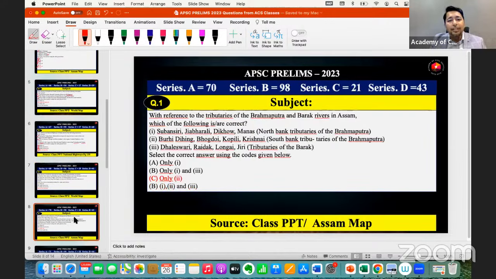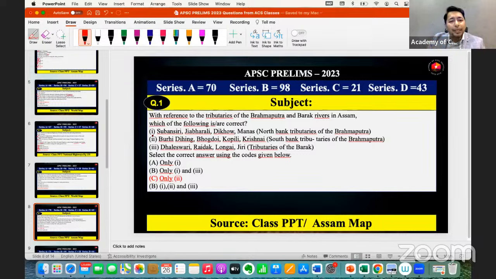Next, with reference to the tributaries of the Brahmaputra and Barak rivers in Assam, which of the following is correct? When you read the Brahmaputra river system, you must be aware of 4 important rivers on the north bank or right bank. The north bank tributaries: Subansiri, Jiabhorali, Dikho, Manas. But the trick is here. We can say Subansiri, Manas, Kameng, and Sankosh are the important right bank or north bank tributaries. But Dikho is not a north bank or right bank tributary. This is a left bank or south bank tributary of Brahmaputra.